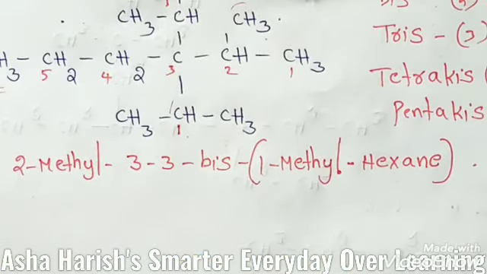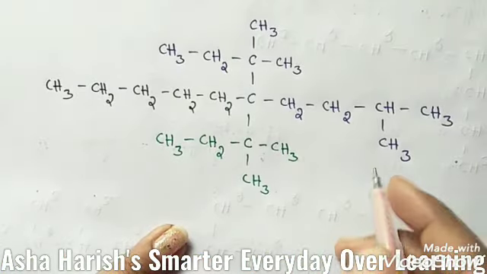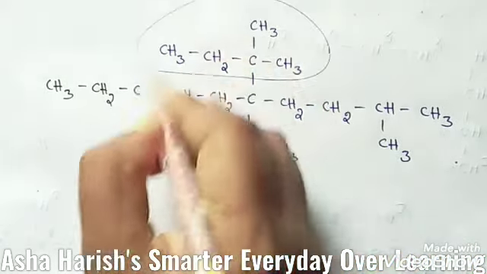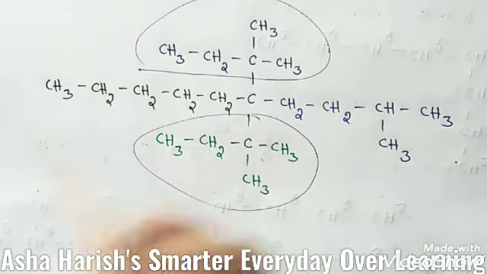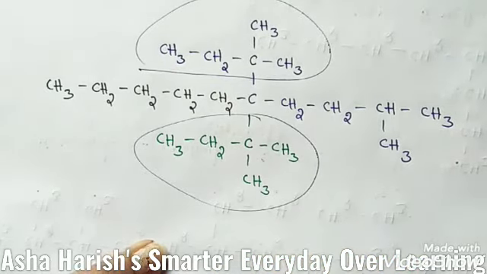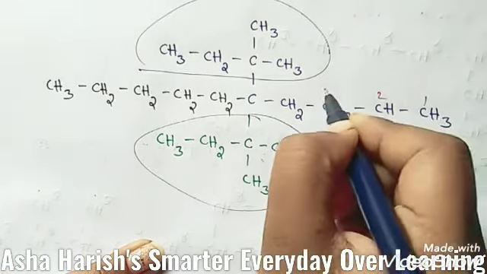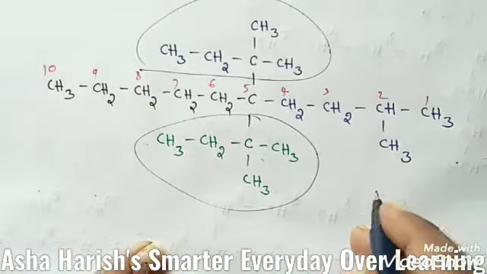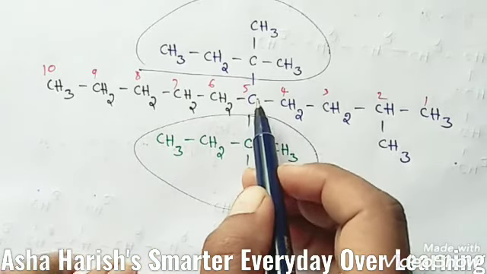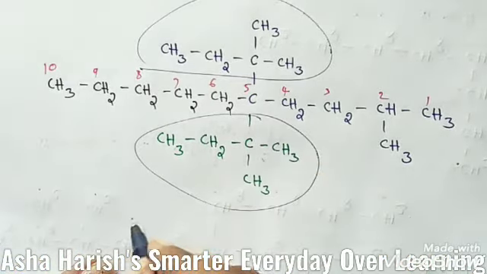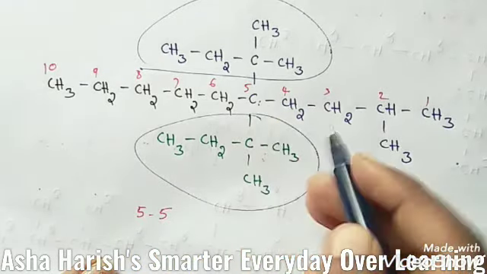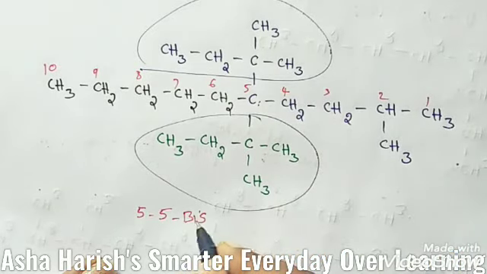Right, let's see the next example here. Here see the complex substituents are located here. This is one complex substituent and this is also. Okay, and if you give numbering to this carbon, this is one methyl group here, 1, 2, 3, 4, 5, 6, 7, 8, 9, 10. So at the fifth carbon, see here 5, 5. At the fifth carbon only 2 complex substituents are located here, 5,5-bis.